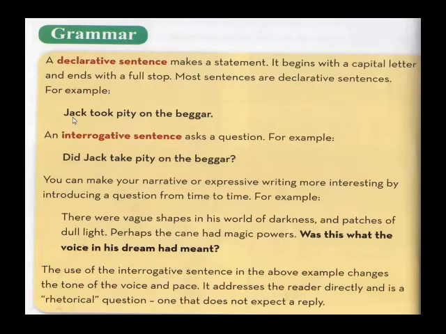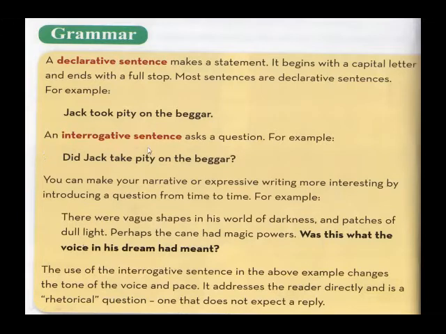For example, Jack took pity on the beggar. So this is a declarative sentence from your unit number 1, The Blind Boy. Jack took pity on the beggar means the writer is declaring something, the writer is saying something, and this is an affirmative sentence because there is no negativity in it. This is a positive sentence, that is why it is an affirmative sentence.